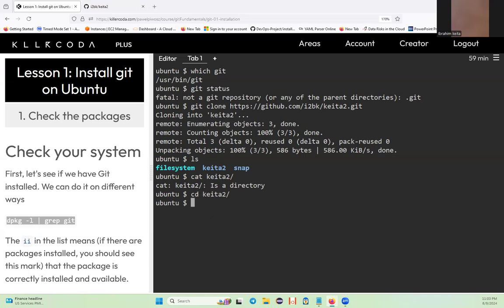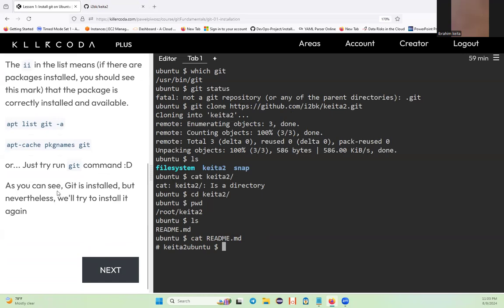If I say pwd, now I'm inside this folder. Then ls, I can see this is the readme, the only file in the Git repository. Now I can cat. Cat is also one of the commands for Ubuntu, I mean Linux.